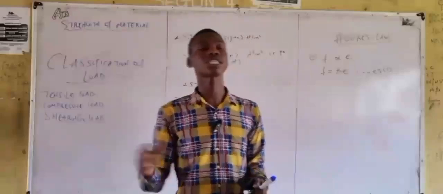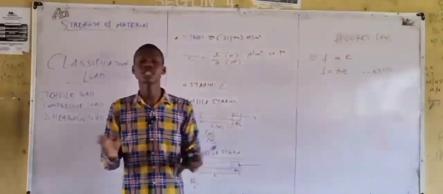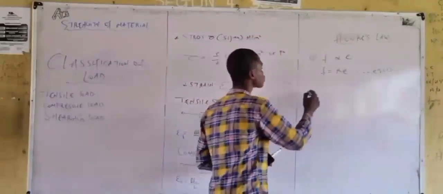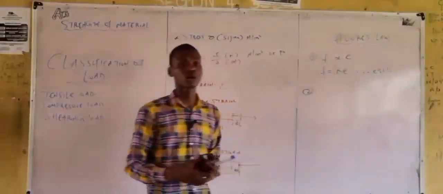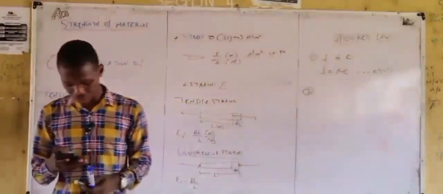Now, Hooke's law in terms of stress and strain.